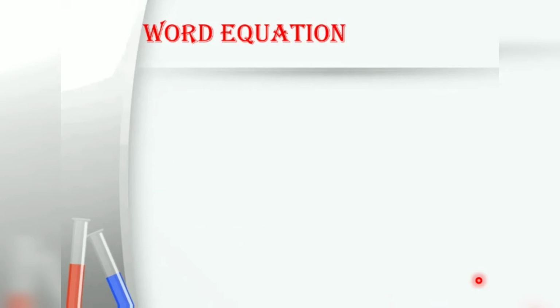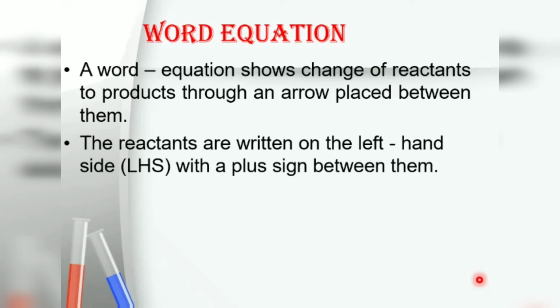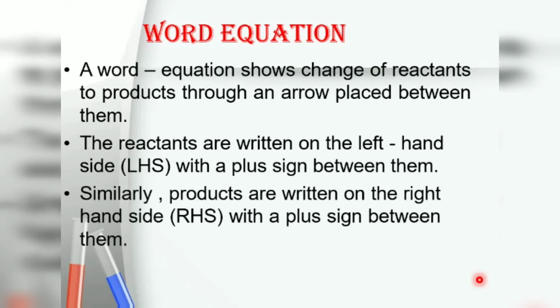Now, word equation. A word equation shows the change of reactants to product through an arrow placed between them. The reactants are written on the left, that is LHS, with a plus sign between them. Similarly, the products are written on the right hand side, that is RHS, with a plus sign between them.